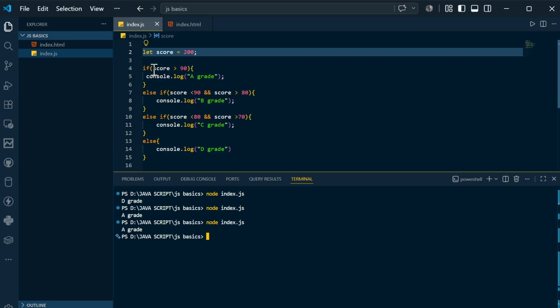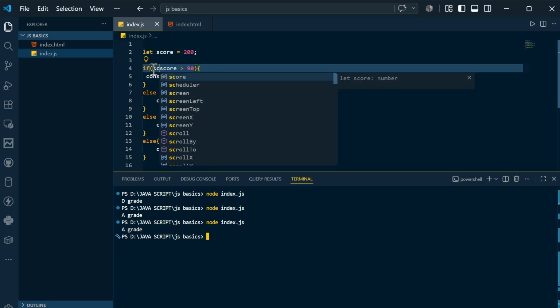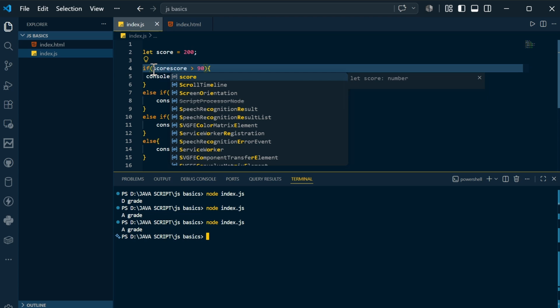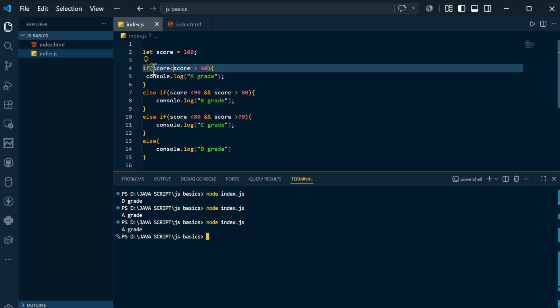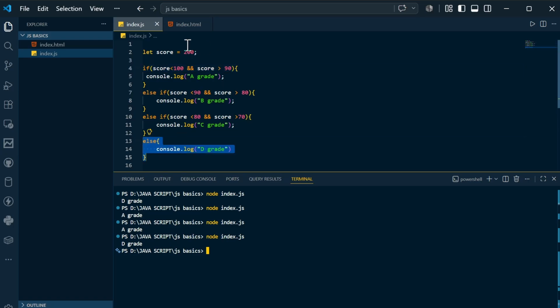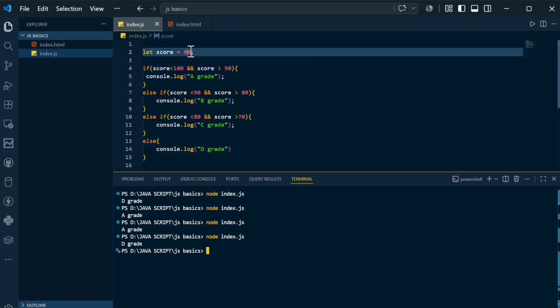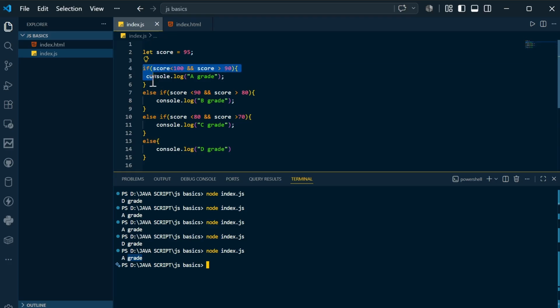Why? Because there is only one condition. If you want to check another condition also, you can mention that score should always be less than 100, and score should be greater than 90. Then you can see the D grade. Why? Because it's falling under else case. So now what I will do is I will simply mention not 90, but 95. Let's see what happens now. So now it is showing A grade because now it's correctly falling in this category only.